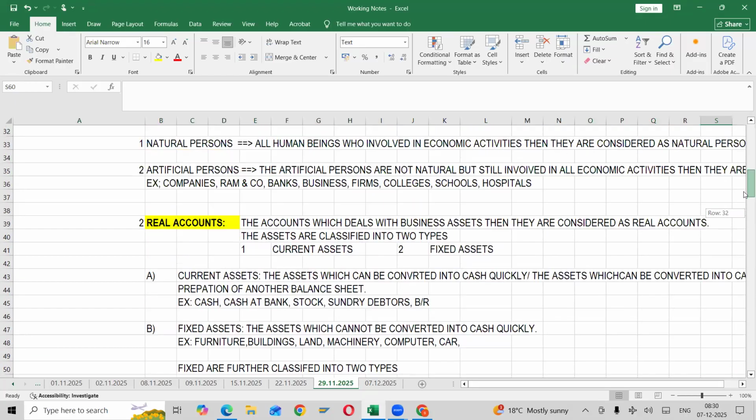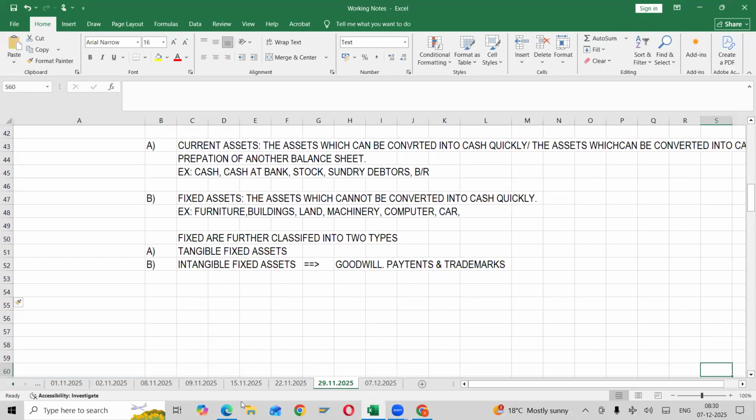Two types of accounts we have already discussed, so the third type of account is nominal account. So what do you mean by nominal account?